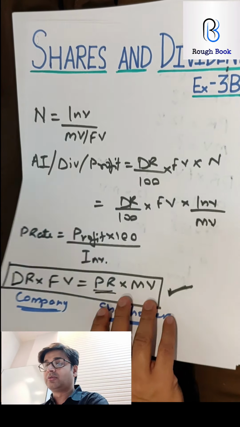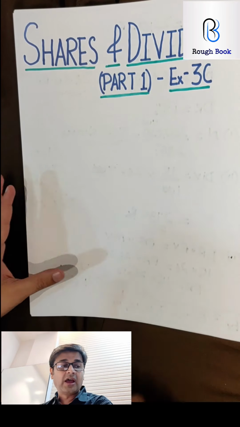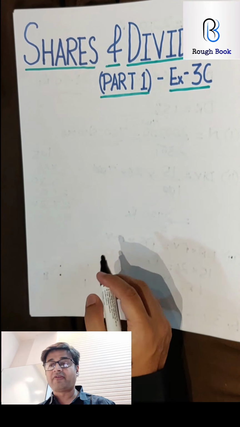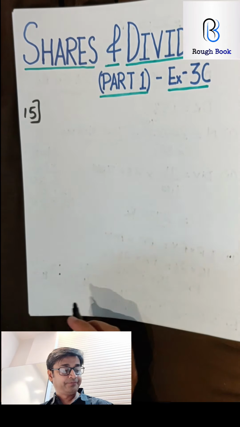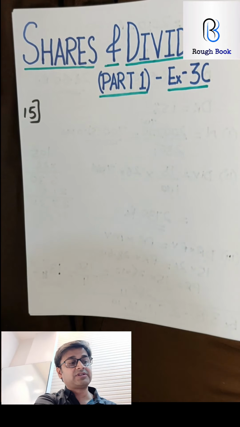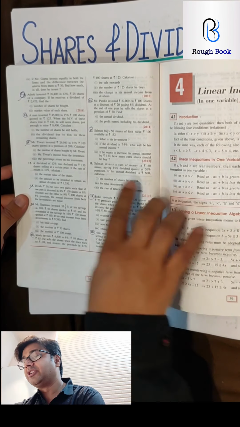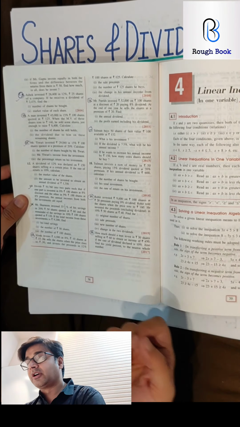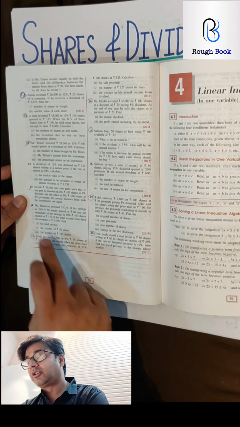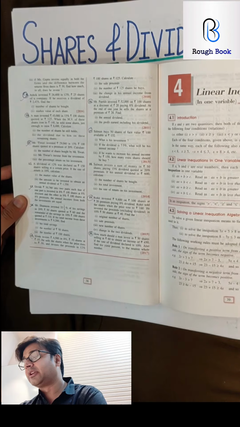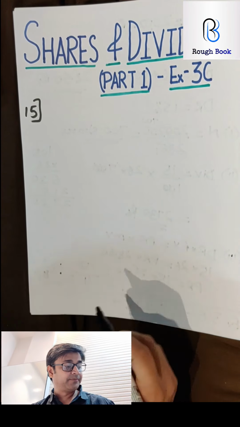All right. So let's go with exercise 3C with the board questions. Let's see if you're ready for the boards now. I want everyone to try sum number 15, and let's see if you can manage to go ahead. I'm showing you all the questions. Just in case you don't have the textbook, take a screenshot of this page and take a print. The circled sums are what we are going to do right now, and the ticked ones are what I have bifurcated into the next video. So let's begin with sum number 15.